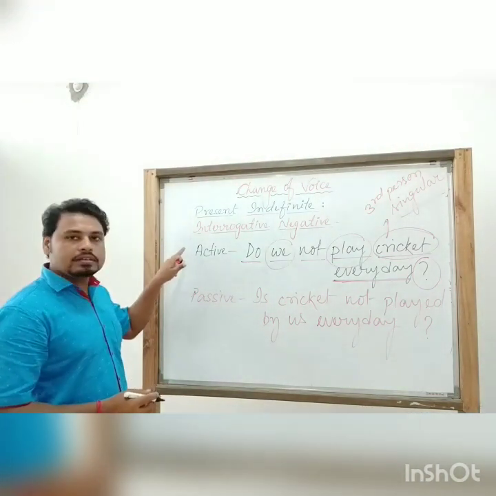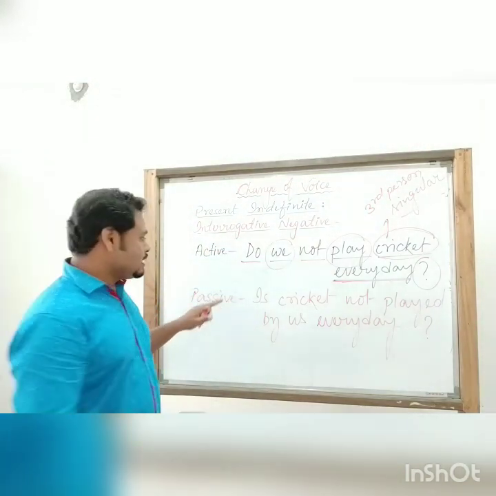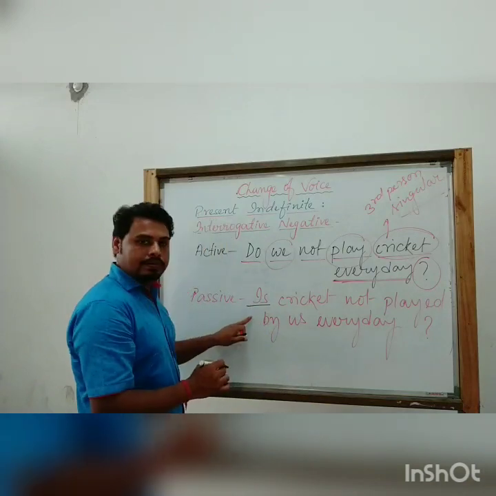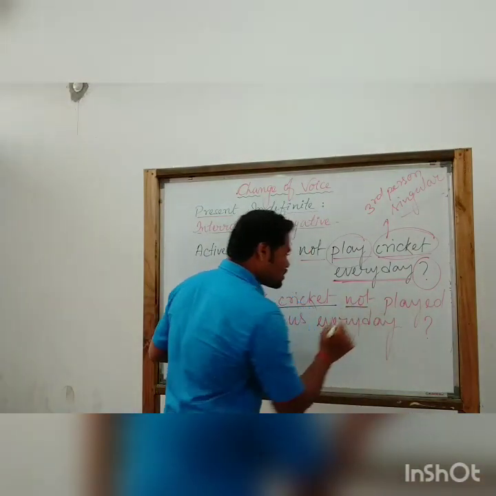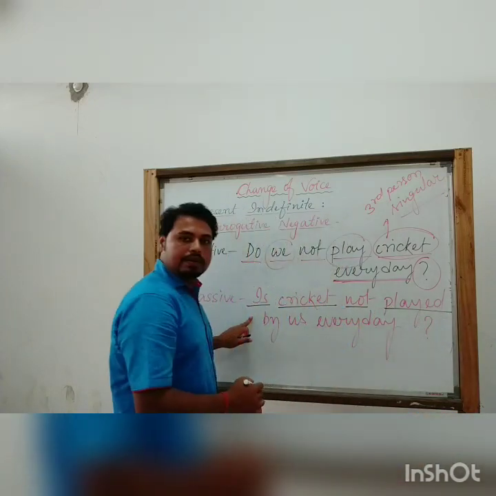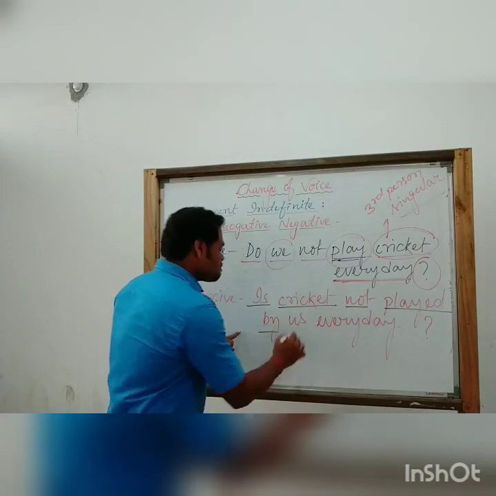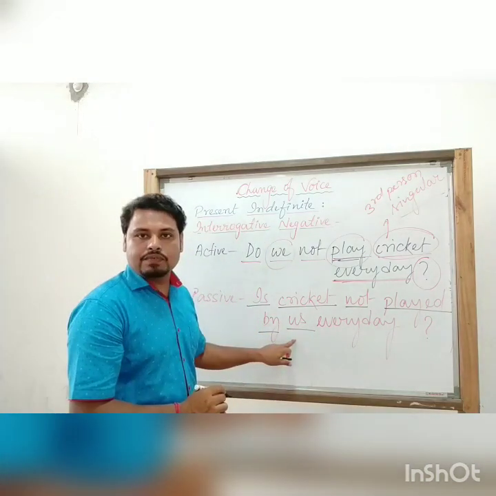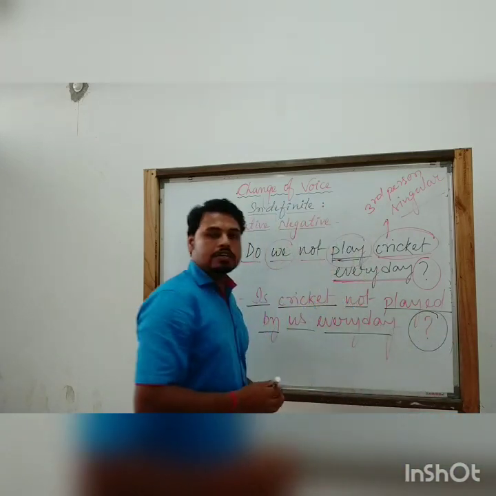We have turned the active into passive, following the structures. Here we can see the be verb, then the object of the active voice, then not, then the third form of the verb, then by, then the subject of the active voice, then others, then obviously a note of interrogation.